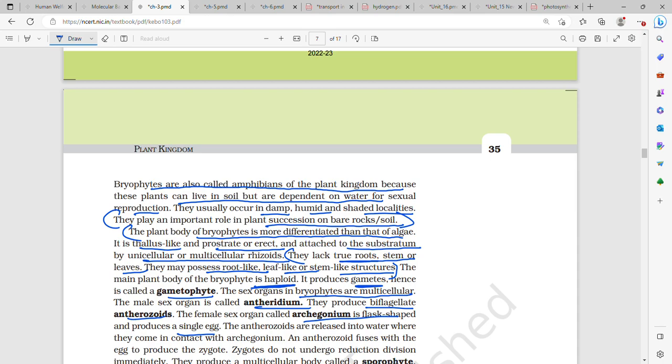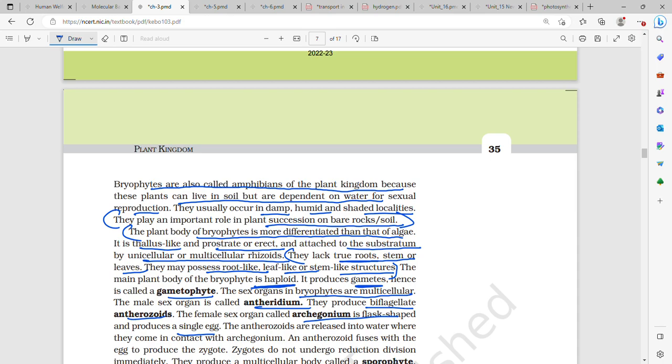Over here it is more differentiated, so all those primitive structures are not there in bryophytes like they were in algae. Here the main thallus is attached to the substratum with the help of unicellular or multicellular rhizoids. Then it produces gametes, hence it is called gametophyte.